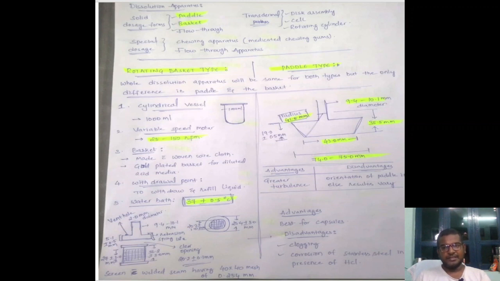And one of the major disadvantages is that the orientation of this paddle is very important. Why? Because if the speed is very high, then the dissolution rate will be disturbed. At the same time, if the speed is very low, then the dissolution rate will also be disturbed. So the results we obtain in this dissolution apparatus may definitely change because of the rotation of this paddle in the paddle type dissolution apparatus. Thank you.